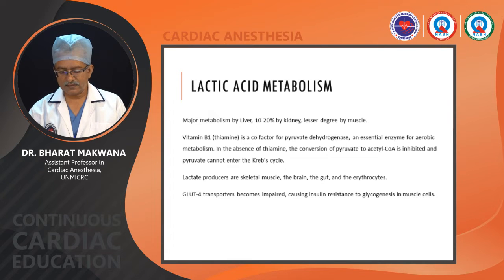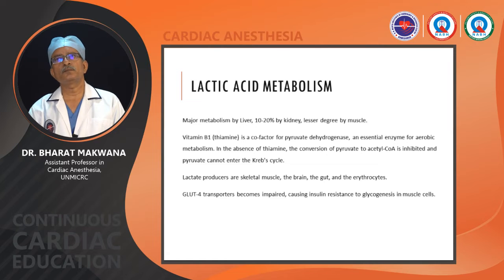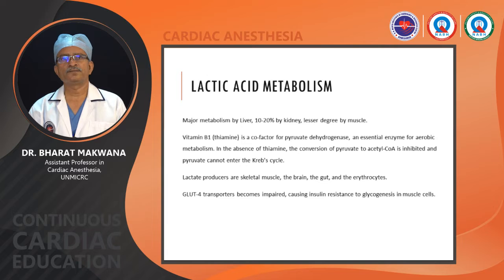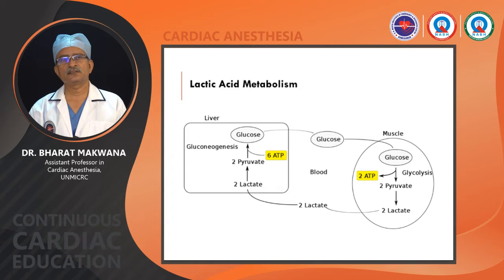Okay. Now lactic acid is produced more aggressively in organs that are metabolically very high demanding, like skeletal muscle, brain, gut, erythrocyte. Erythrocytes physiologically always do anaerobic metabolism of glucose. They do not have mitochondria. So primarily they are producers of lactate. And now this slide will show lactic acid metabolism.